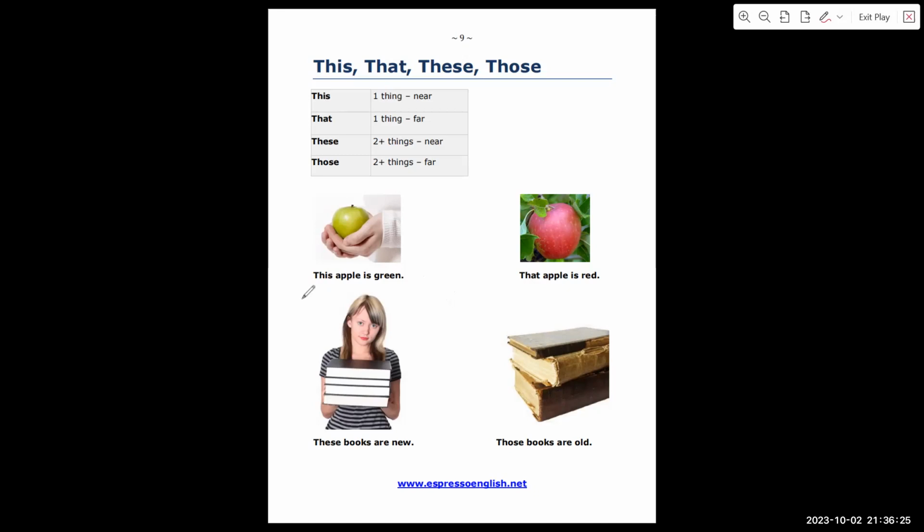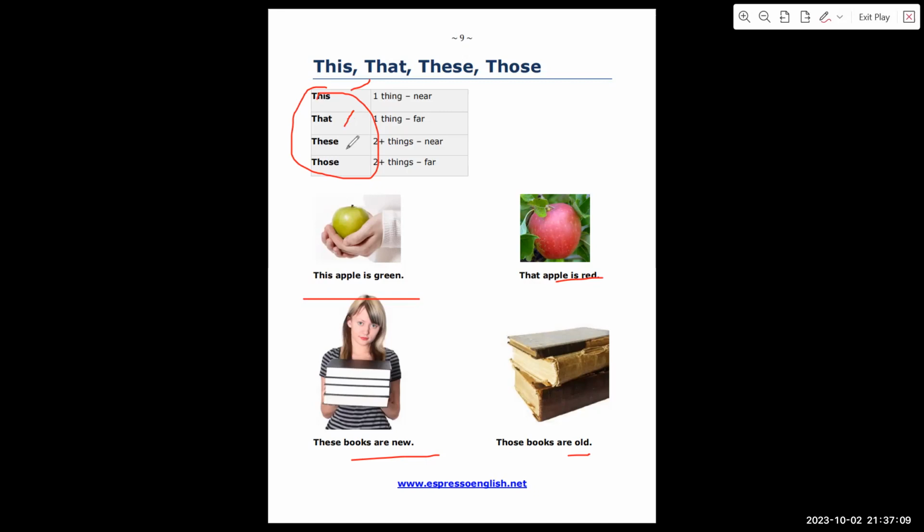This apple is green. That apple is red. These books are new, and those books are old. Okay, very good. Can you make a sentence out of these, because we have a little time left? This is my pencil. And that is my shoes.